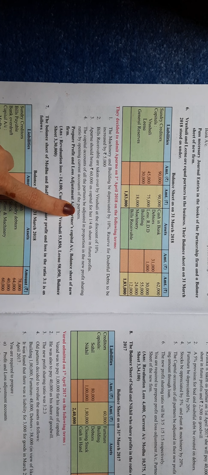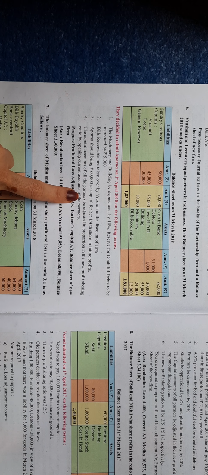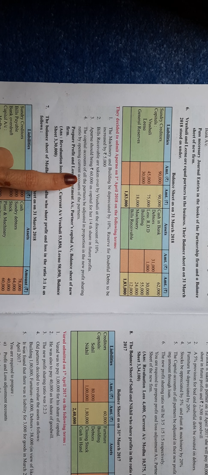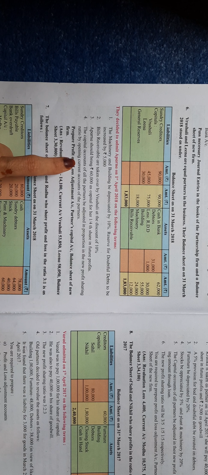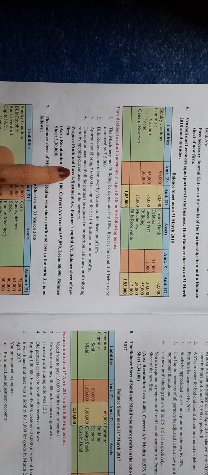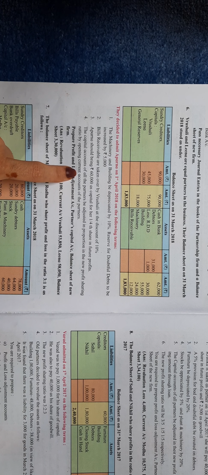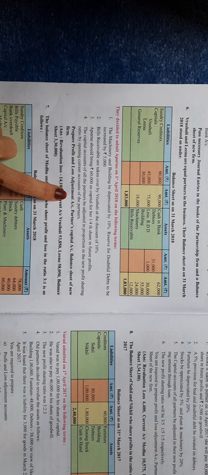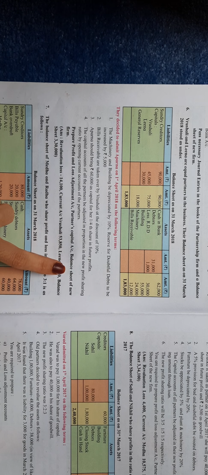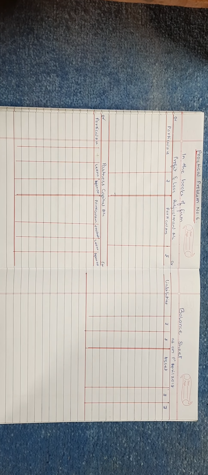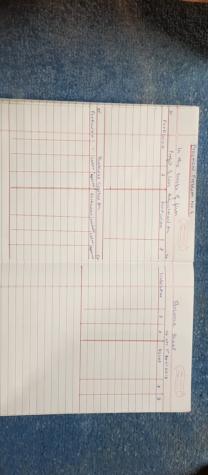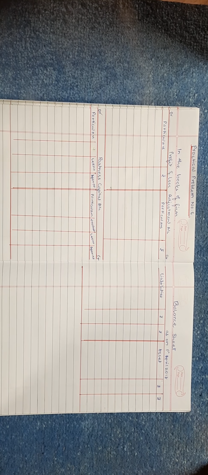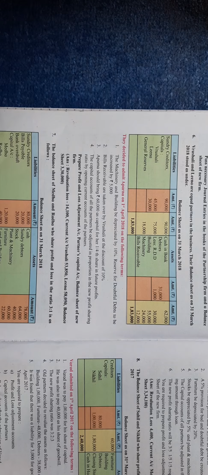Same procedure as we do for new partners: the profit sharing ratio, the total capital of the firm, its distribution, and their capital account will be adjusted through the current account. So what do you have to prepare? You have to prepare the profit and loss adjustment account, partners capital account, and balance sheet as on 1st April 2018, in the books of the firm.